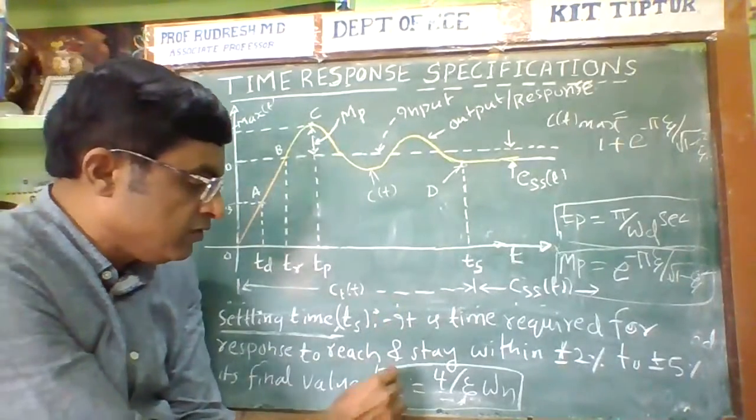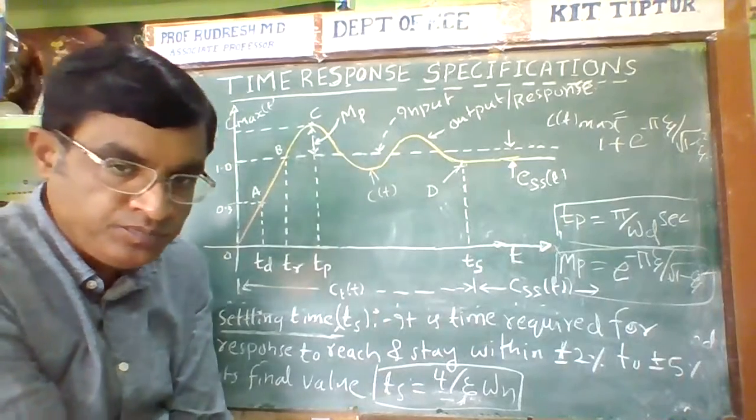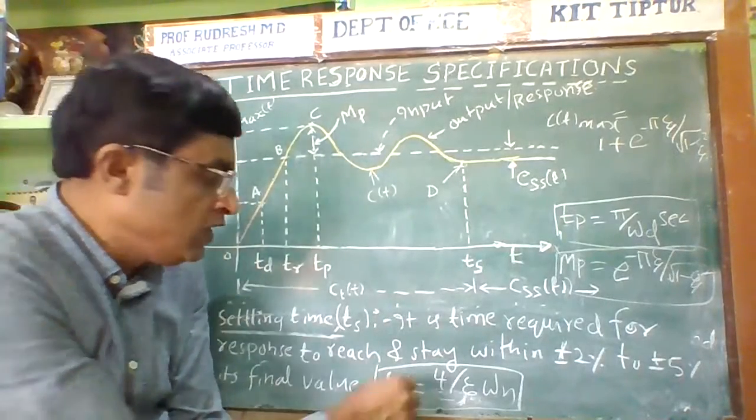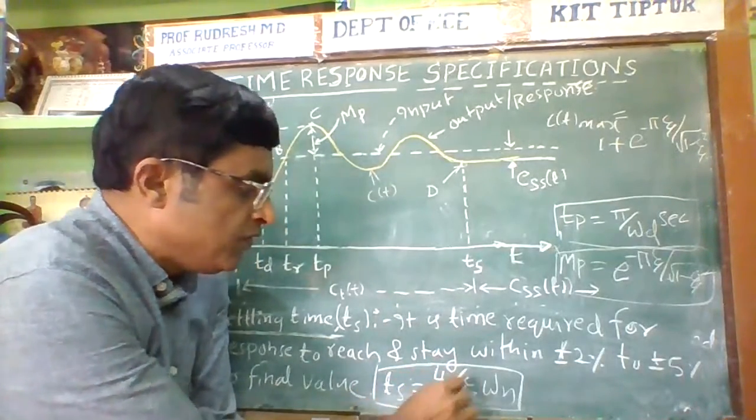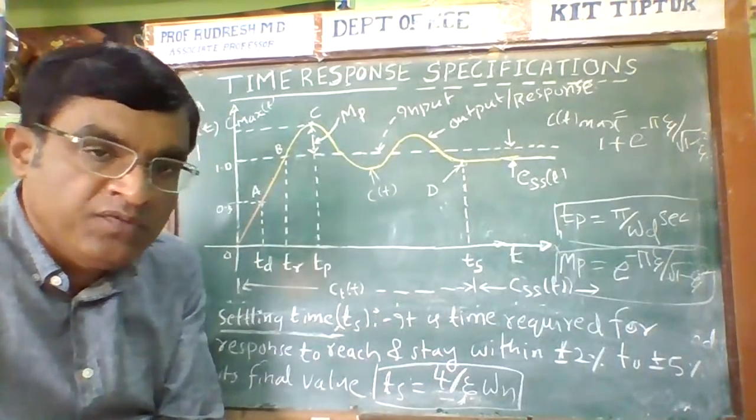Now what is the expression for Ts? Ts is equal to 4 divided by zeta into omega n.